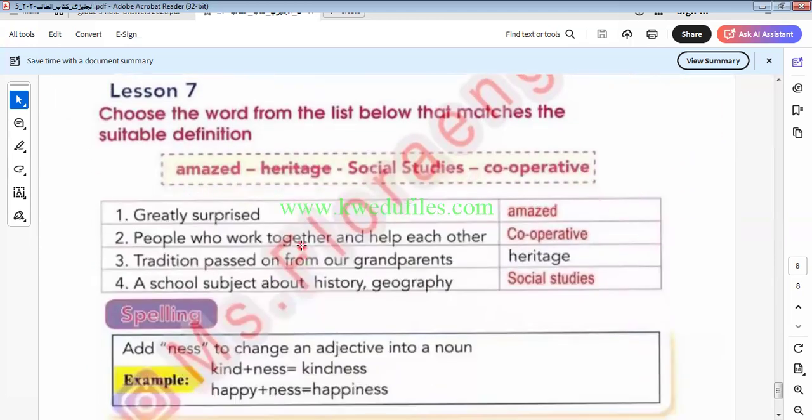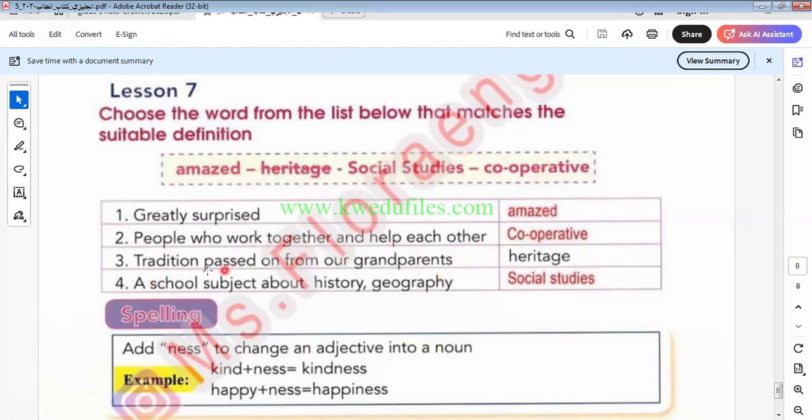Let's continue the rest of the unit today. Amazed, heritage, social studies, cooperative. Let's read this. These are the words, and this is the sentence to select the correct word in this table. Greatly surprised. What is the meaning of greatly surprised? It means amazed. People who work together and help each other: cooperative.